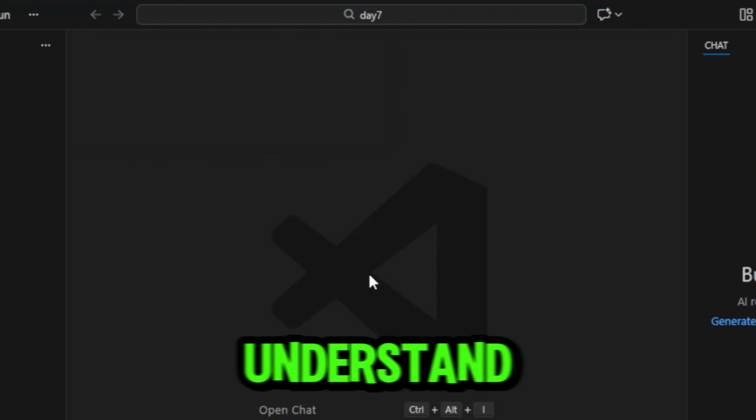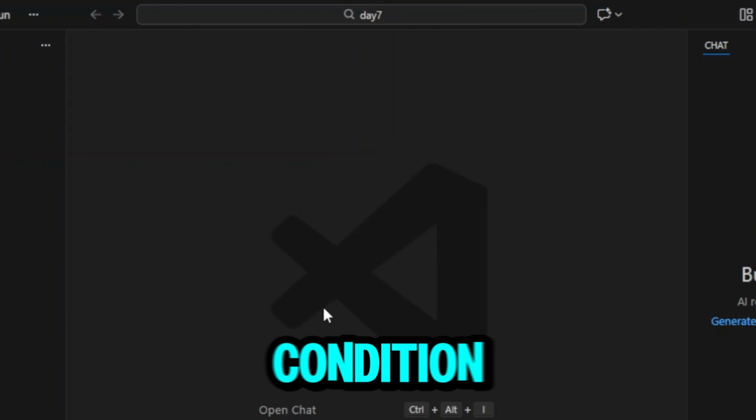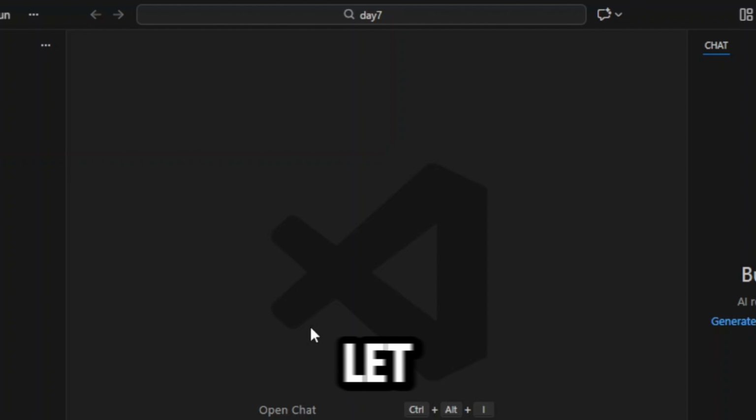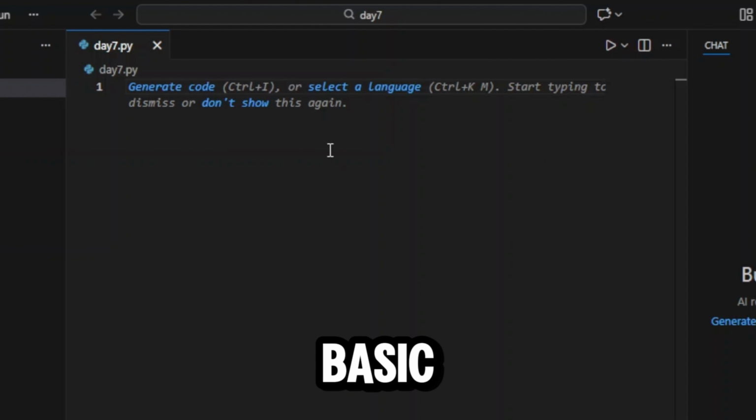So let's first understand what is a while loop. A while loop repeats a block of code as long as the condition is true. Let me first create a file and name it as day7.py. Let me write the basic structure of while loop.